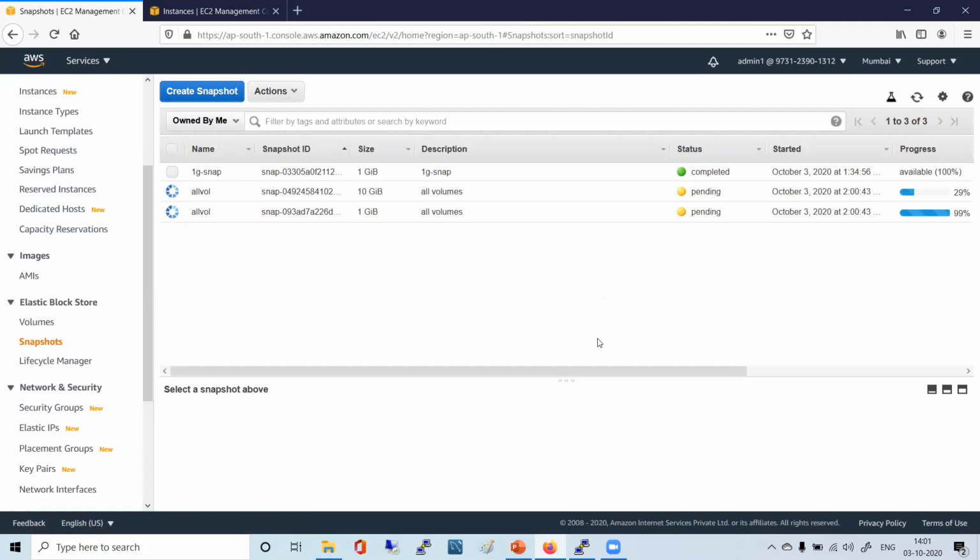So actually, that exclude root volume means, what is root volume? You know, right? That 10 GB. See, when you are creating a new instance, one volume will be attached to it by default, right? In that the operating system will be there. So that instance will boot using that particular volume. That volume is called root volume. What will be there in root volume? The operating system, correct?